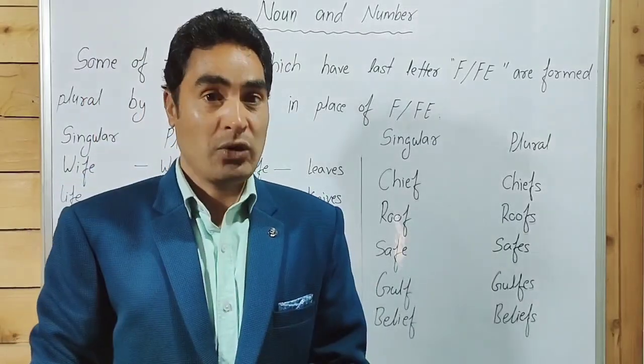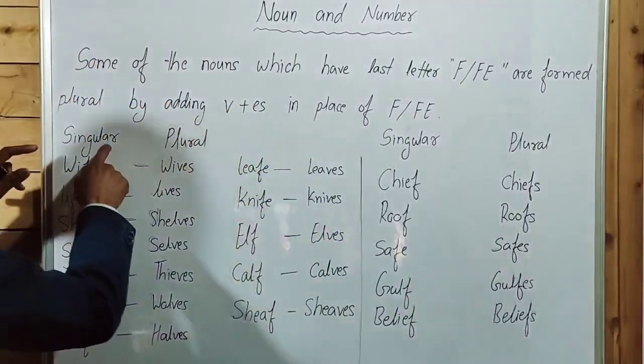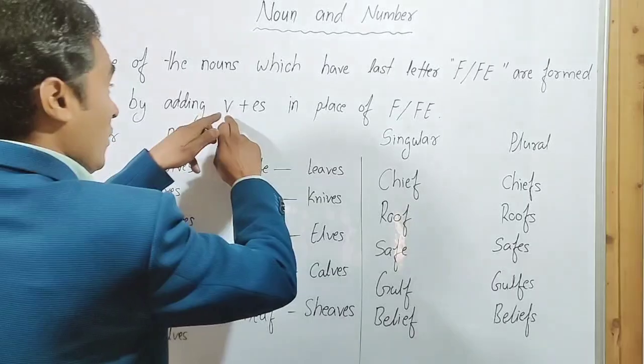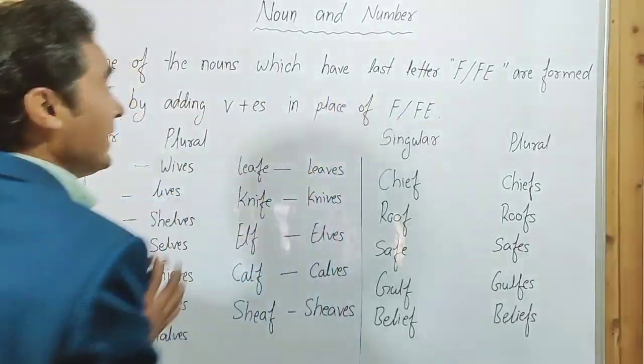Only 10% of nouns are formed plural by adding V in place of F and FE.